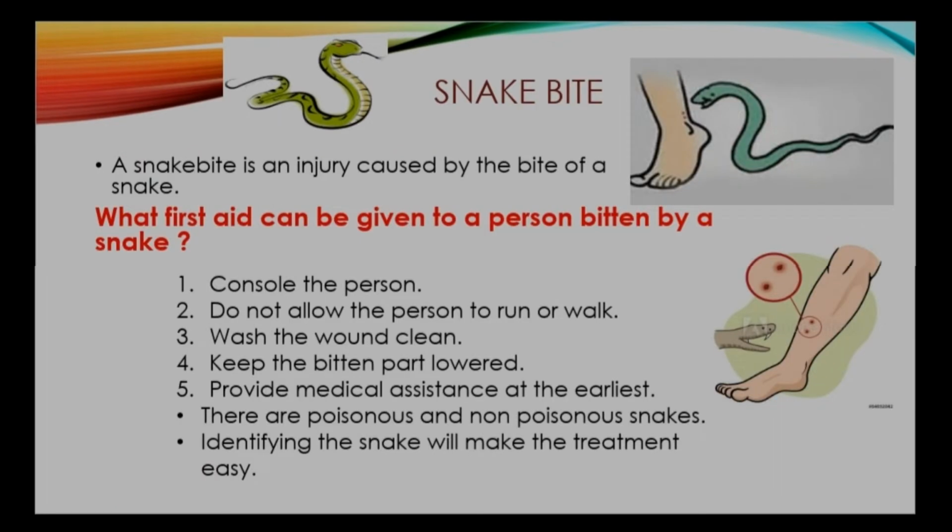Snake bite. A snake bite is an injury caused by the bite of a snake. What first aid can be given to the person bitten by a snake? Console the person. Do not allow the person to run or walk. Wash the wound clean. Keep the bitten part lowered. Provide medical assistance at the earliest. There are poisonous and non-poisonous snakes. Identifying the snake will make the treatment easy.